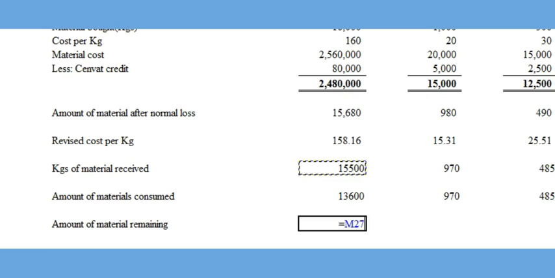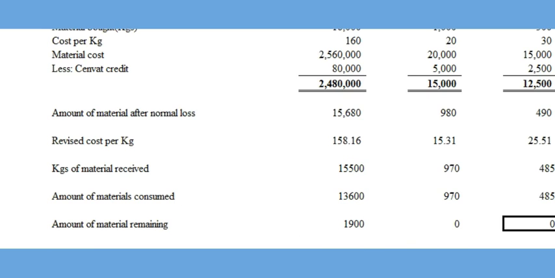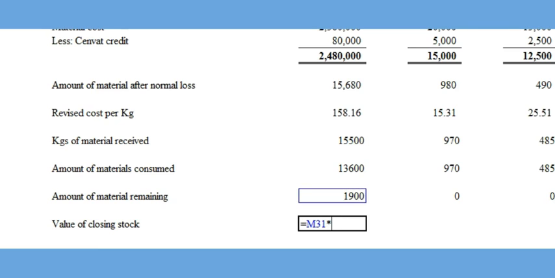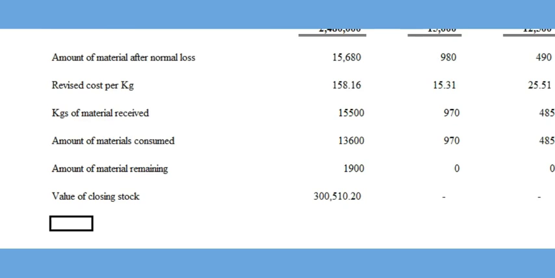Closing stock of A turns out to be 1900 kilograms. Value of this closing stock is 1900 into 158.16, which is rupees 3,00,504. Along with the same, let us also find the abnormal loss in transit.